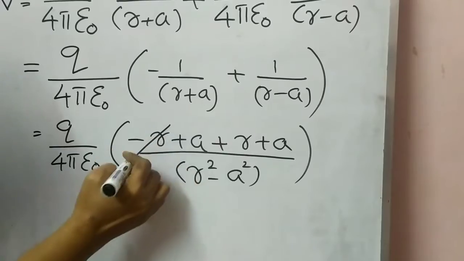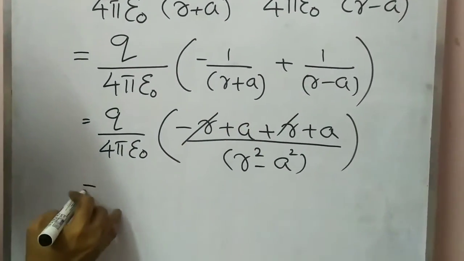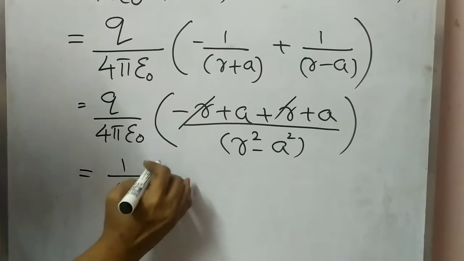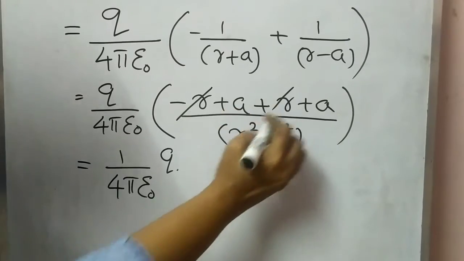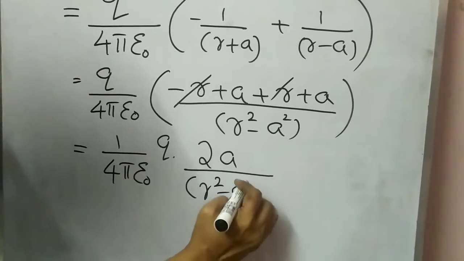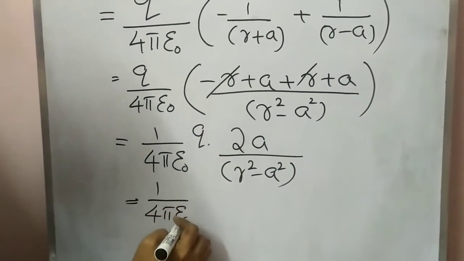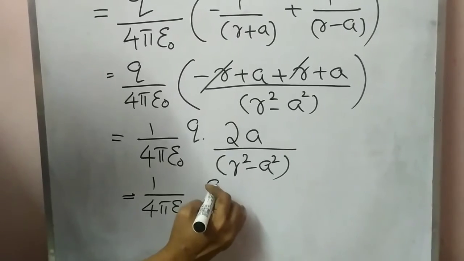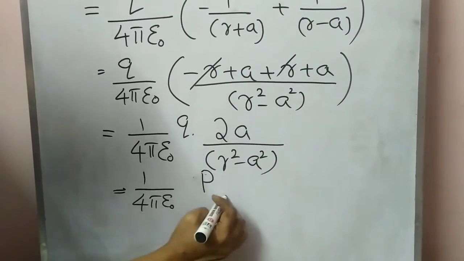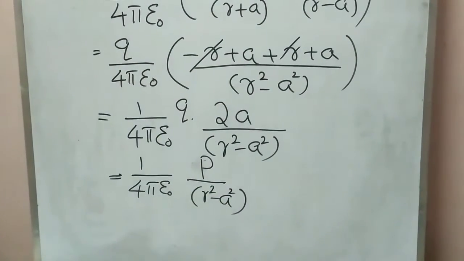Now we can cancel the minus r and r. Now we can write this as 1 by 4 pi epsilon 0 q into (a plus a), 2a, divided by r square minus a square. This we can write as 1 by 4 pi epsilon 0, q into 2a. What is that? That is the dipole moment p, divided by r square minus a square.